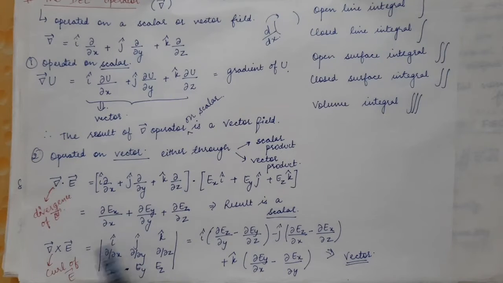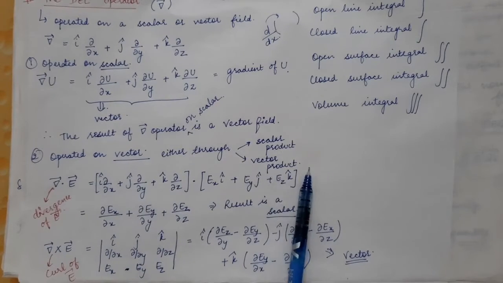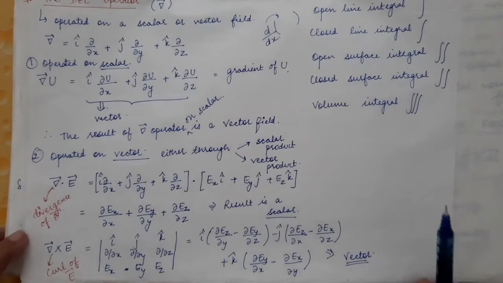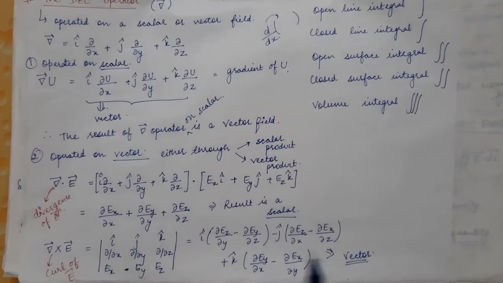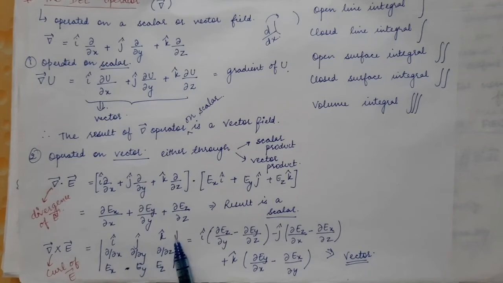Now when you are considering the vector product, we are operating del on the vector field through the vector product, that is, we are solving del cross E. So this is the cross product, and it can be solved using the determinant. The first row will be just i, j and k cap.